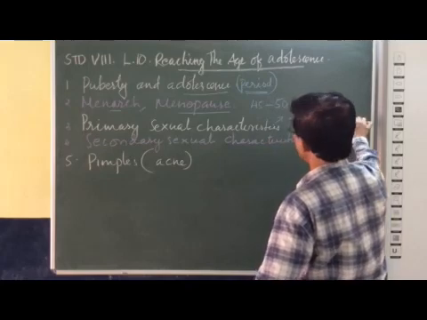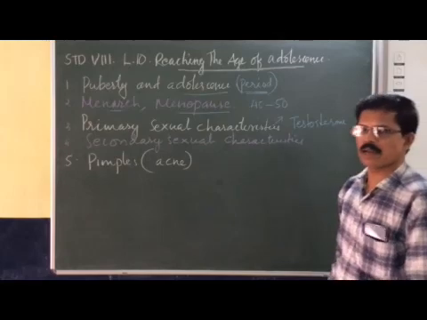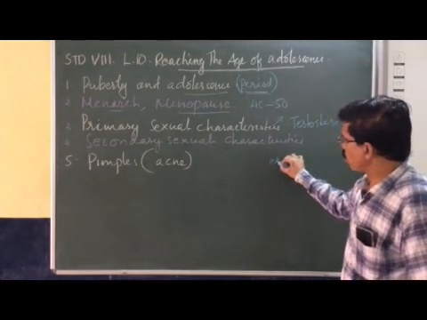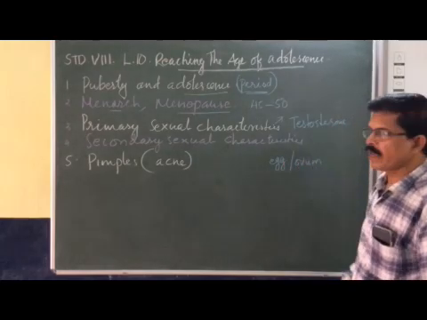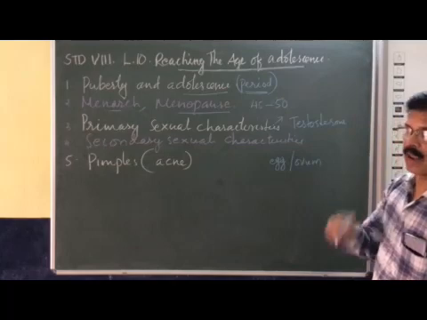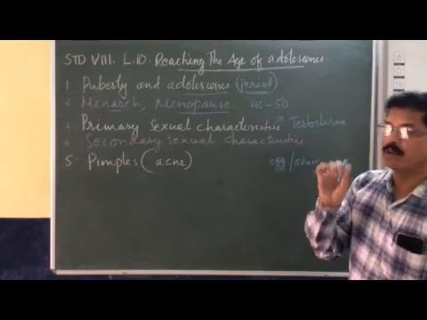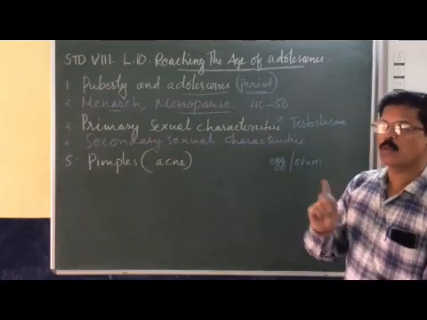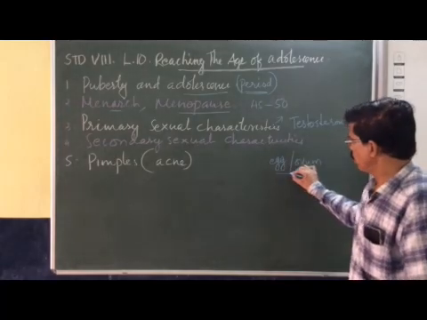At the same time, in females, the primary sexual characteristics include the formation of egg or ovum. Egg or ovum formation from one of the ovaries in about 28 days. In about 28 days every month, one of the two ovaries produces only one egg. That is called ovulation.